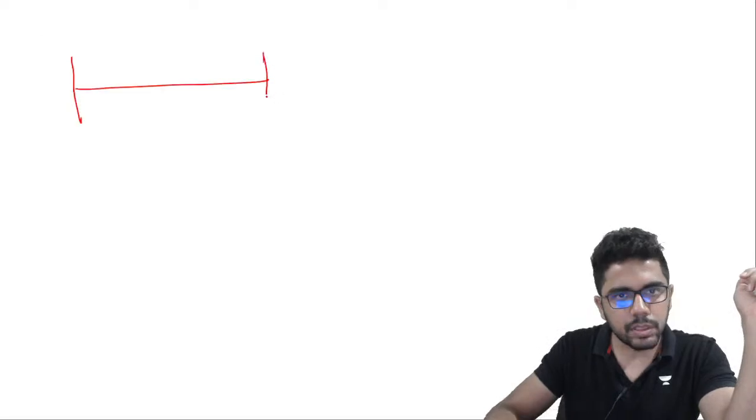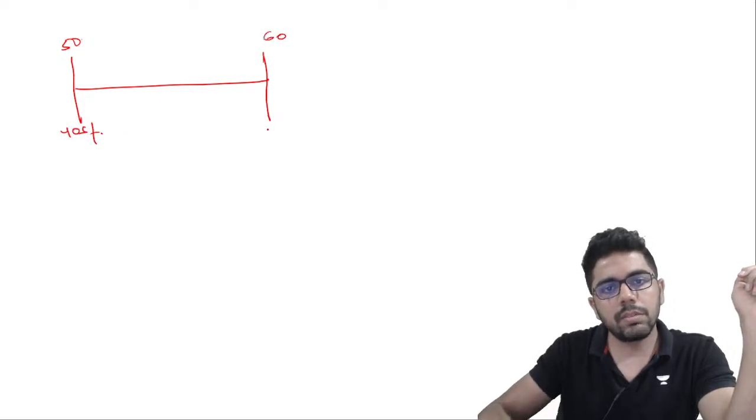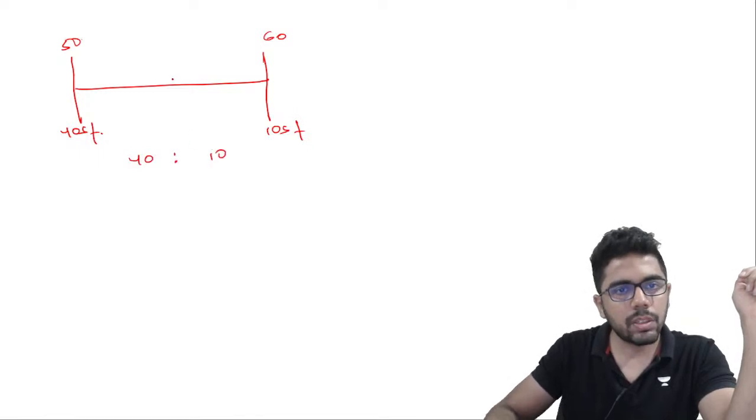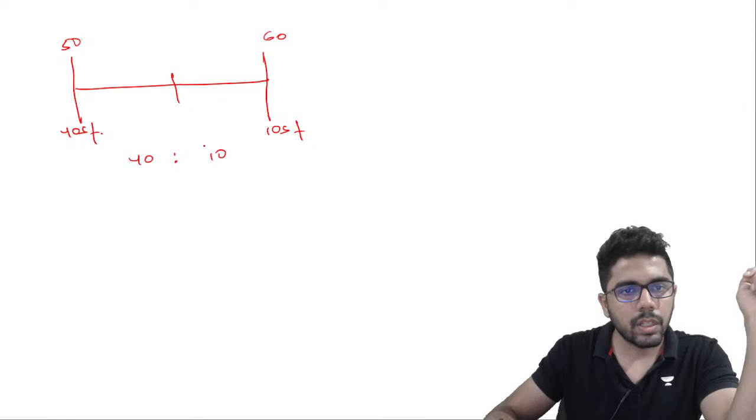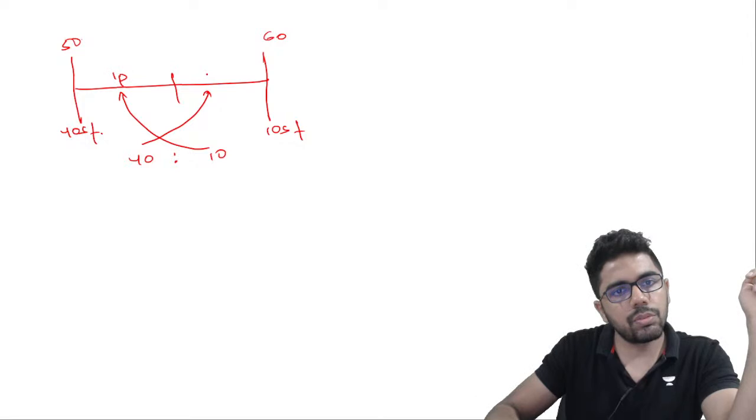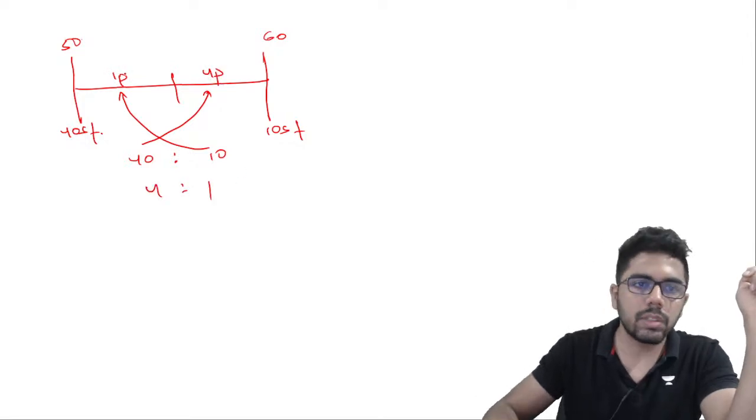Okay, so let's solve this example. For this particular question, average is 50 for how many students? 40 students. And the average is 60 for how many students? 10 students. So what ratio did we get? W1 is to W2, 40 is to 10, that is 4 is to 1. So now it will become 1 is to 4, because this is 4 is to 1. It gets interchanged, so this ratio is 1 is to 4.